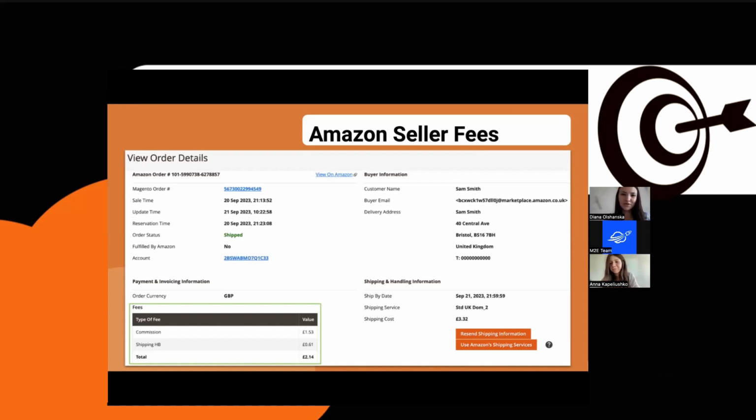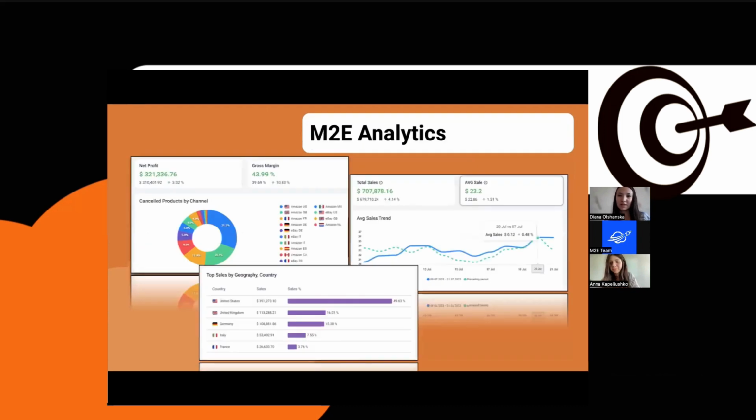I will briefly introduce our new M2 Analytics app to you. It's our new product, and its creation was inspired by the idea to provide our users, sellers like you, with a place that will allow you to track and analyze your channel sales and product performance, simplify the decision-making process, and boost your sales. Our app accumulates sales and product data from the channels you sell on. For now, it's eBay, Amazon, and Walmart. And it presents it on a single and user-friendly interface.